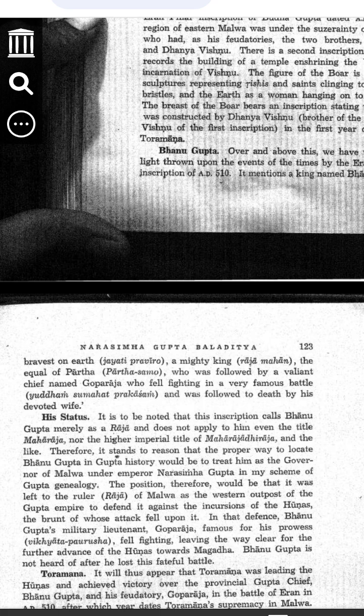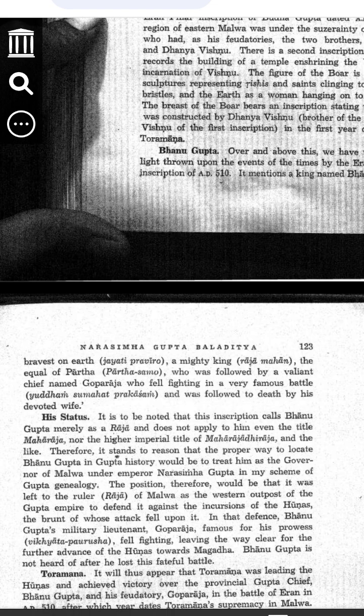Step 1. Who was Banu Gupta? Banu Gupta was a king during the Gupta Empire. He ruled Malwa, a region in present-day Madhya Pradesh, India. His name is found in the Erin stone pillar inscription dated 510 AD. The inscription says that Banu Gupta was a very brave king.